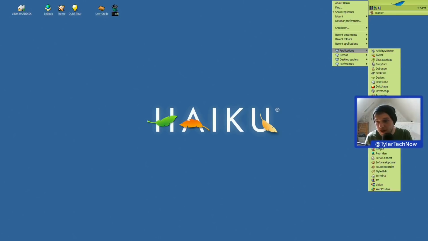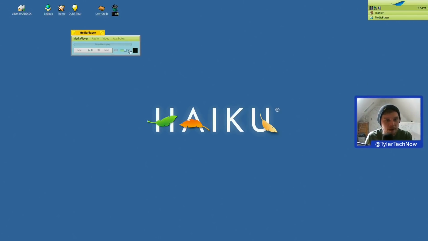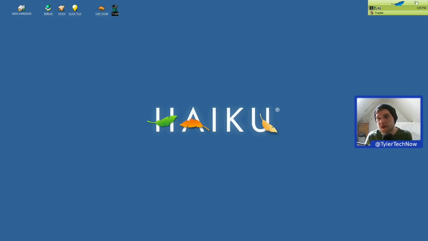So what other applications do we have before we wrap up? So we have a media player here. Okay, so by default it's a nice small sort of media player. So you can even have network streams on there. That's pretty cool. I wonder if we can install VLC on here.